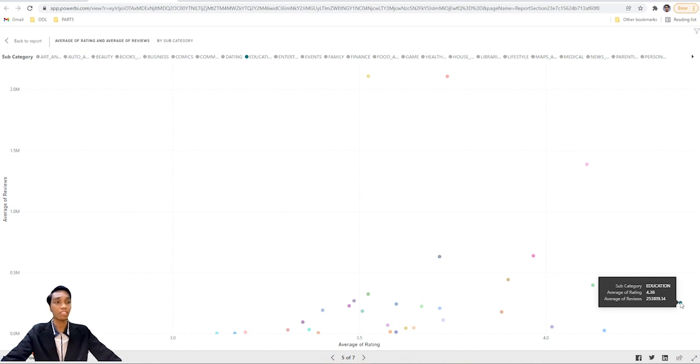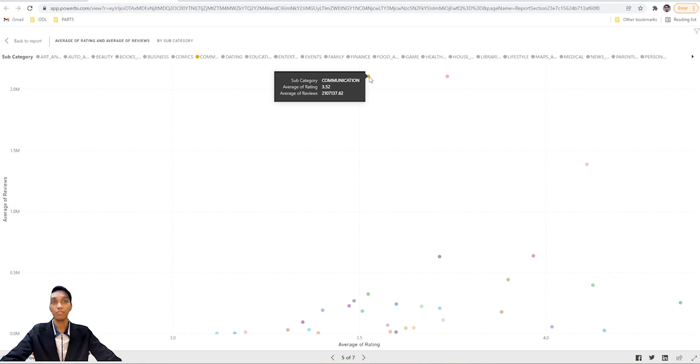The next thing is we look at the higher review and average rating. We can see that communication has around 3.52 rating. However, they have about 2,107,000 reviews, which is a lot. But we can already expect that because there are millions of people using these communication services like WhatsApp, Telegram, Signal.